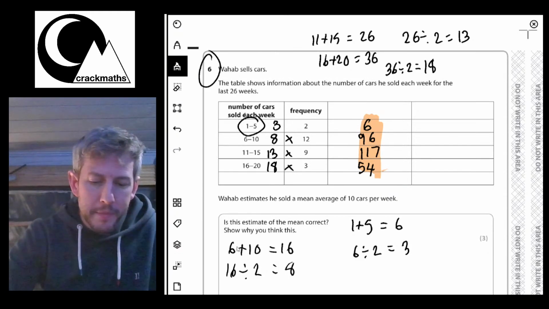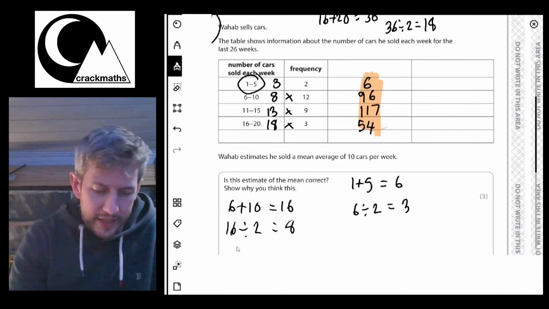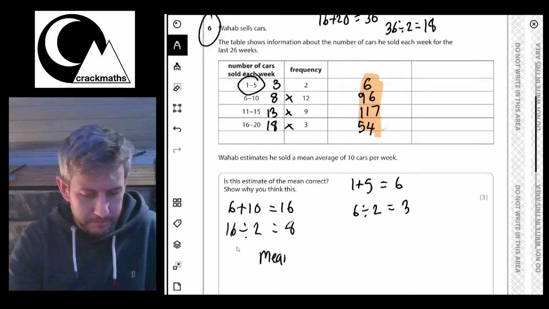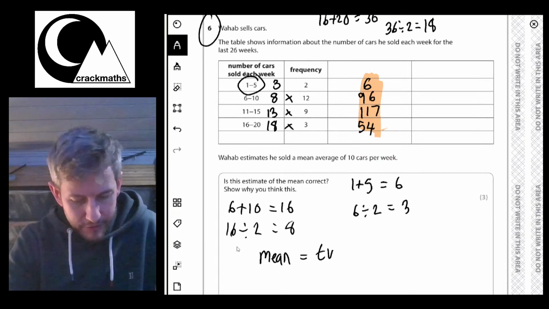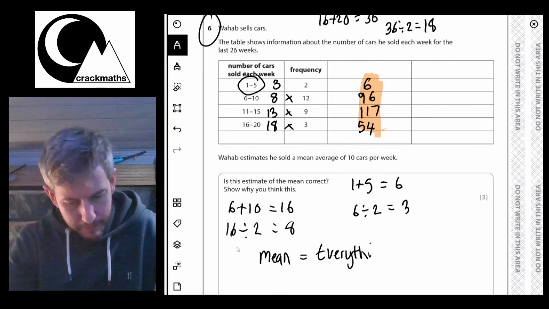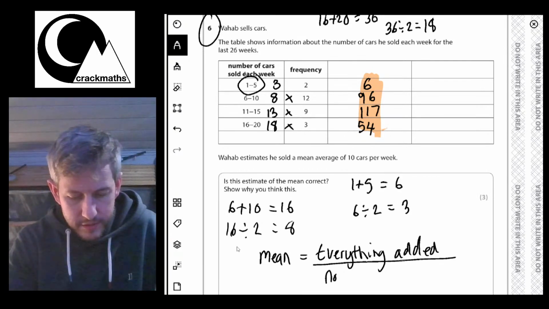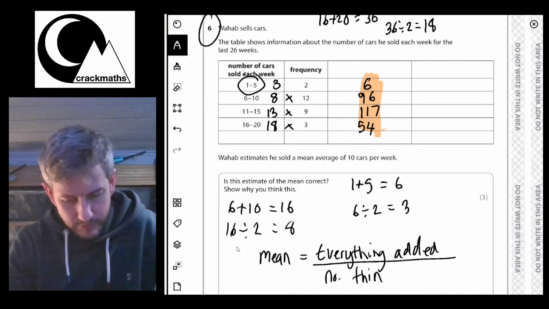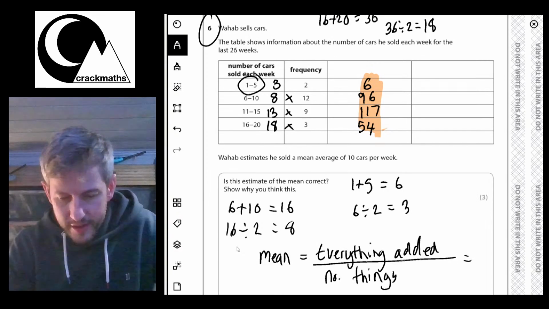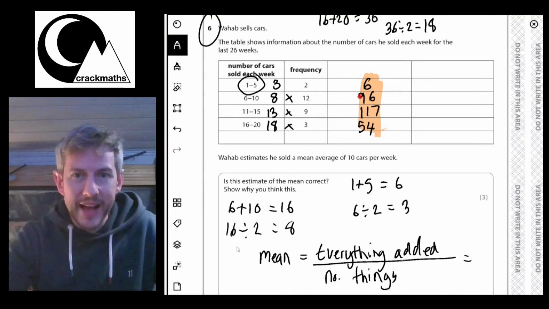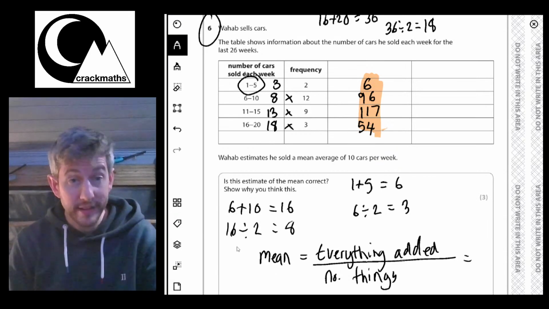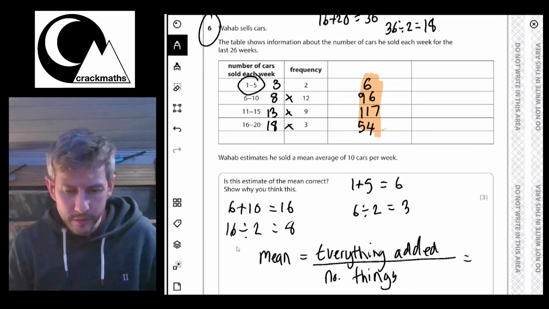Now, if you remember, the mean is everything added together divided by the number of things. Okay, so I now need to add all of these values together to find out how many cars were sold in total.